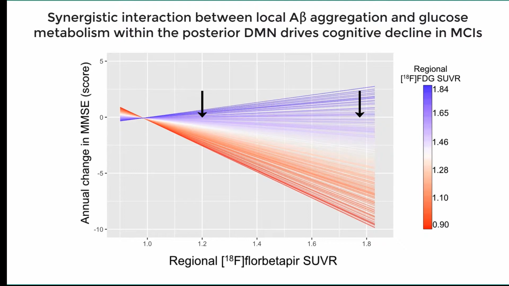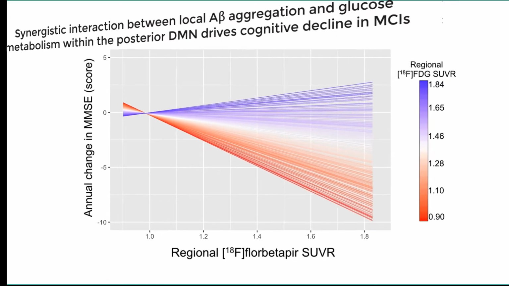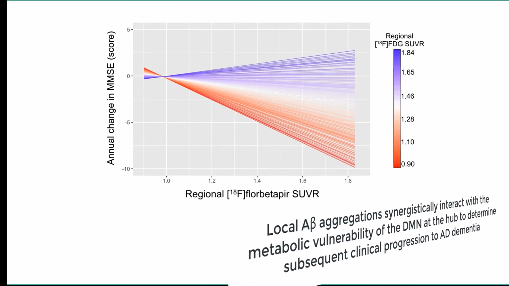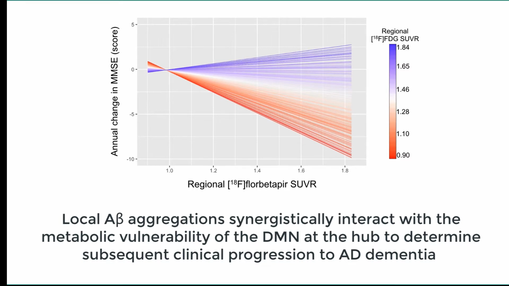hubs as a single biomarker abnormality did not determine significant cognitive deterioration over time in this population. Based on these observations, one may conclude that local amyloid beta aggregations synergistically interact with the metabolic vulnerability of the default mode network at the hub to determine subsequent clinical progression to Alzheimer's disease dementia.